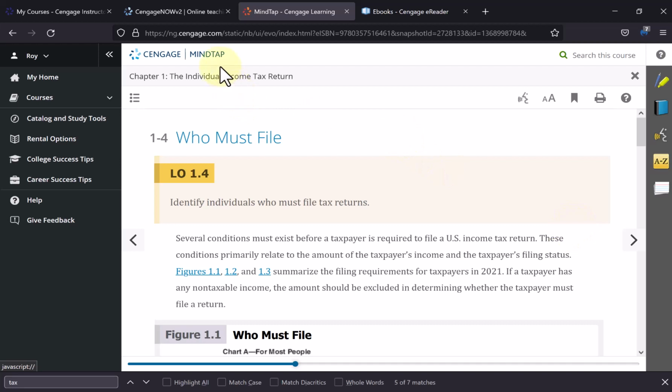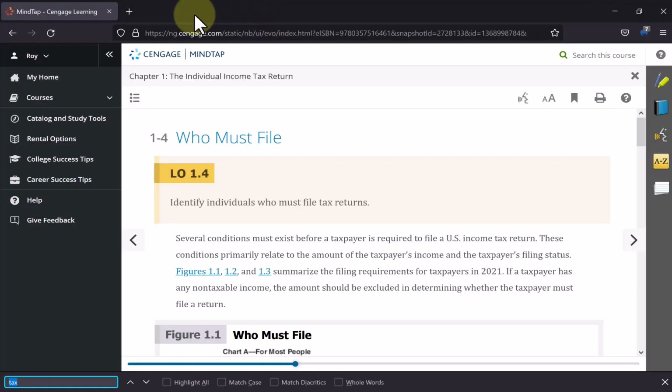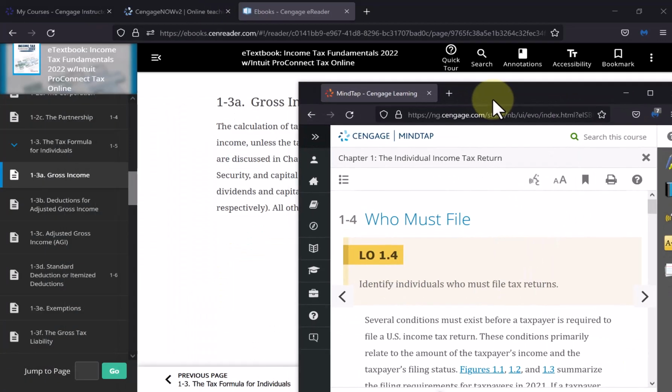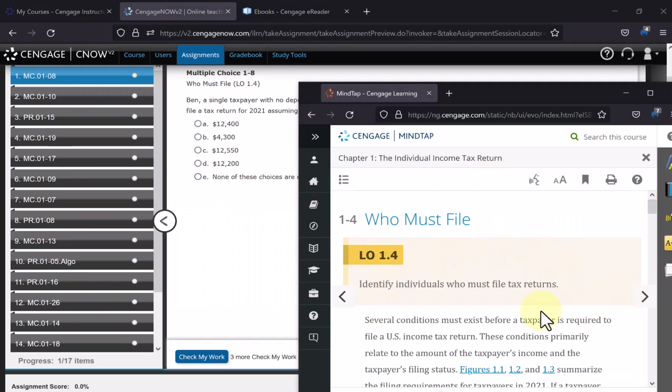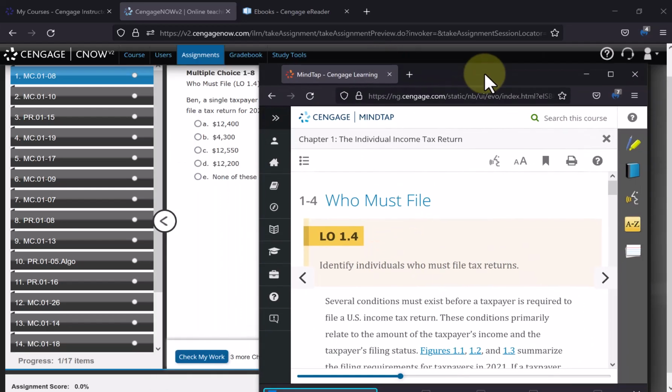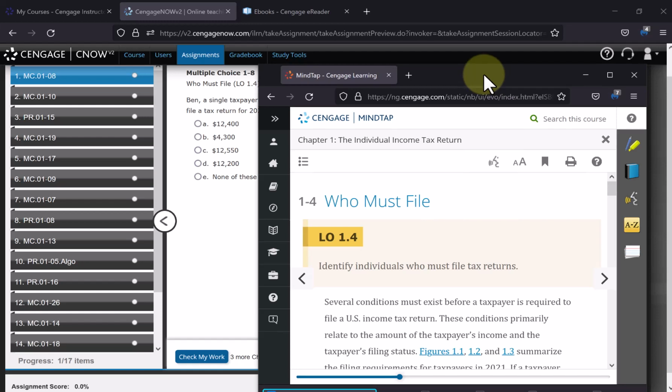But let me jump back, and you can pull the book off to the side. Here you can see I have it in a separate screen, so I can do my work on one screen and read the textbook on a separate screen. Real life accountants probably have 2 or 3 different monitors on their desks, so they can see multiple items at the same time, versus like here I have to flip back and forth on the same screen.